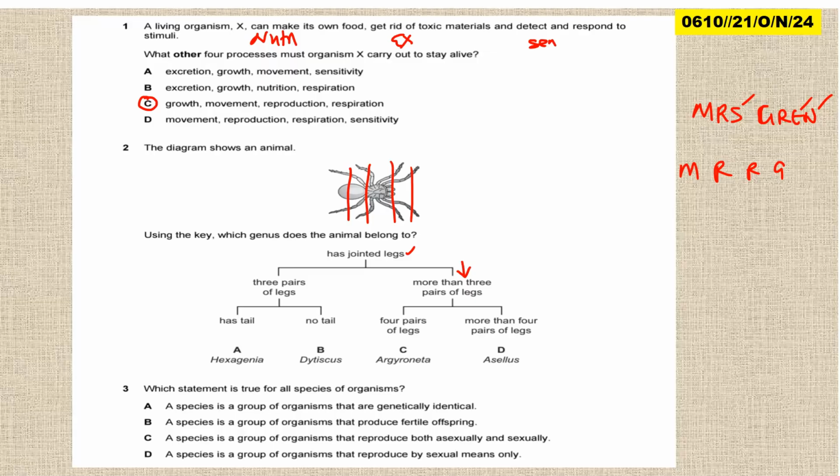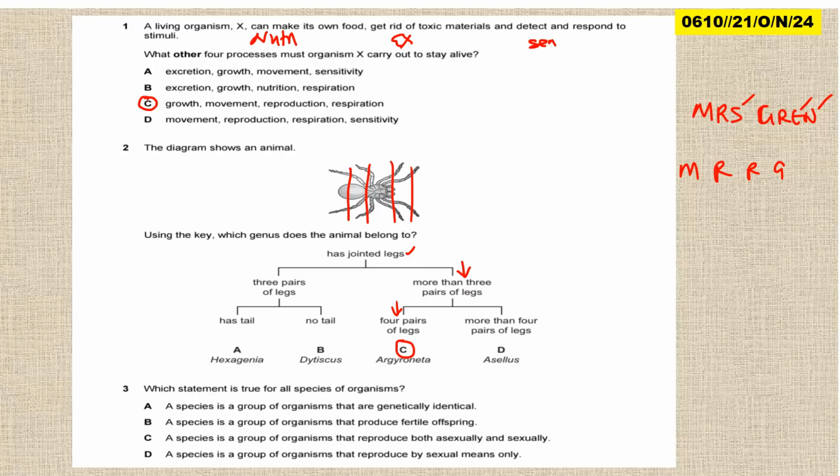Now, what other further description does it have? 4 pairs of legs. So it has more than 3 pairs of legs. Yes. Then specifically 4 pairs of legs. If it has 4 pairs of legs, that is called Agiloneta. Then more than 4 pairs of legs, it is called Asylus. So this one has 4 pairs of legs, and therefore the answer is C, and the organism is Agiloneta. That is how we simply identify it using the key.